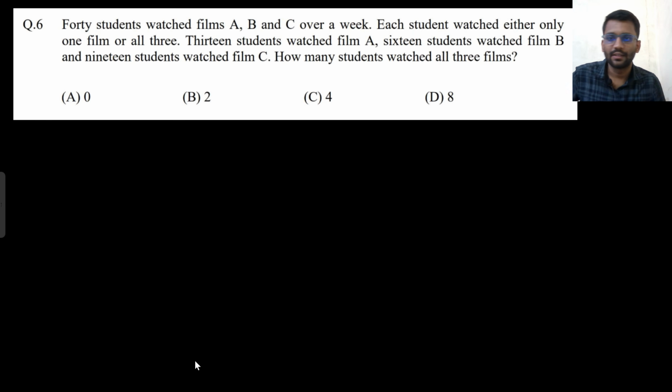So this is also a very good problem. 40 students watched films A, B and C over a week. Each student watched either only 1 film or 3 films. This is a very important line.